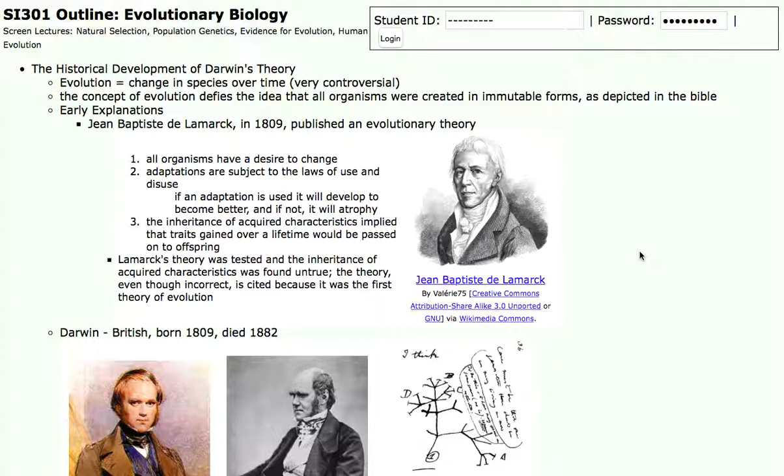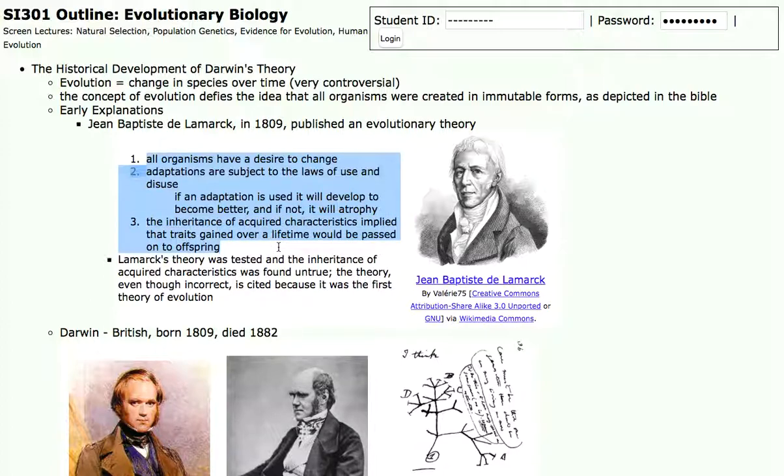Concepts of evolution actually were cropping up in the 1700s. Biologists began to realize that bone anatomy of radically different mammals had peculiar similarities, which seemed to indicate a certain type of relatedness. And by the early 1800s, Jean-Baptiste de Lamarck, in 1809, published an evolutionary theory which turned out to be incorrect, but it was a step in the direction of trying to explain why animals like whales have hands in their flippers. So what Jean-Baptiste de Lamarck proposed was a simple evolutionary theory based on three principles.